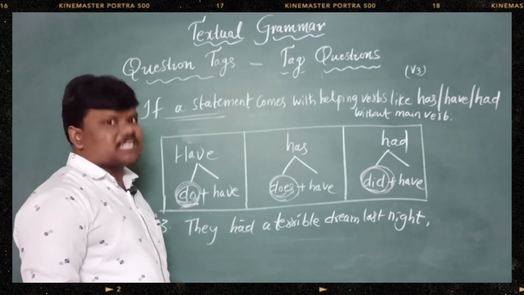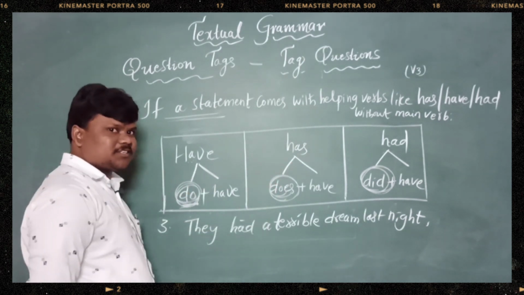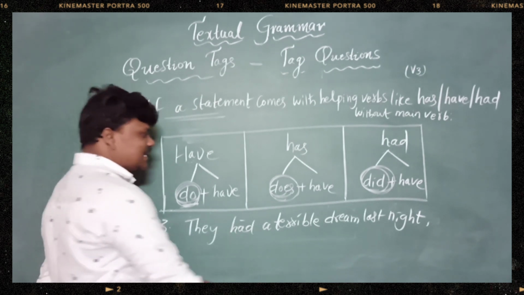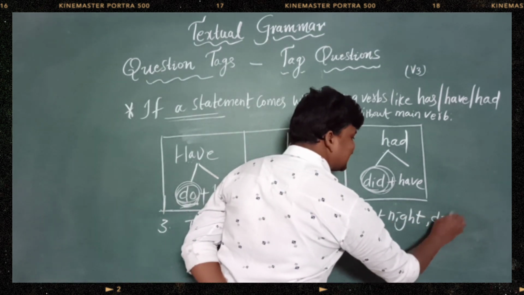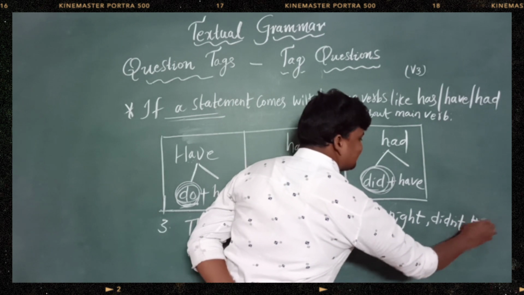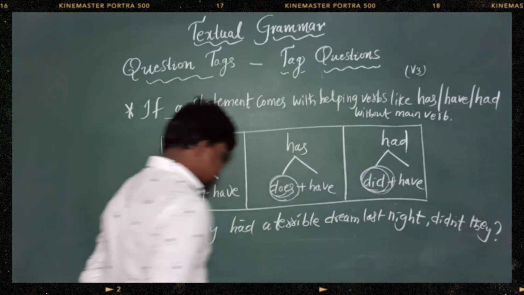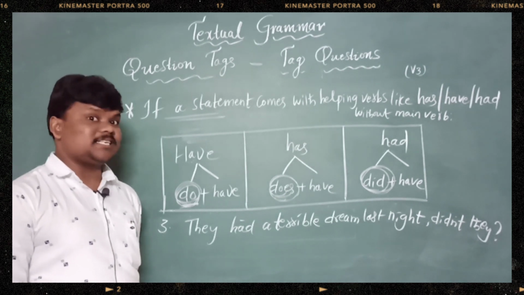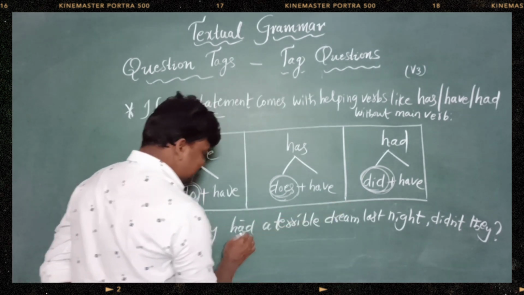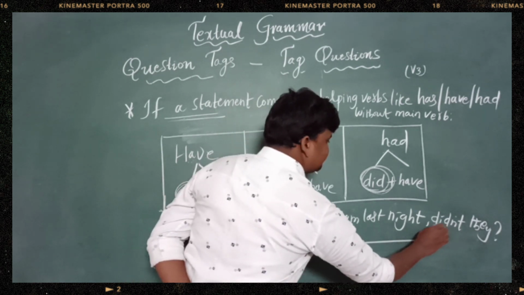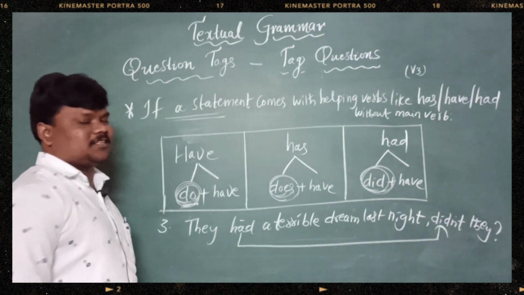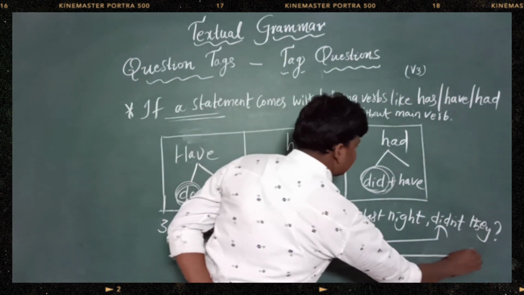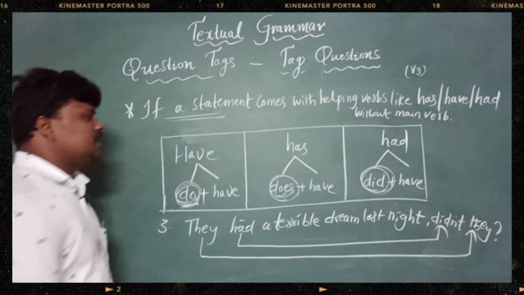Did is hiding in that. So we need to take the help of did. Didn't they? They had a terrible dream last night, didn't they? So here, if there is a had, compulsorily we need to take the help of did, right? And last we end with they, right?